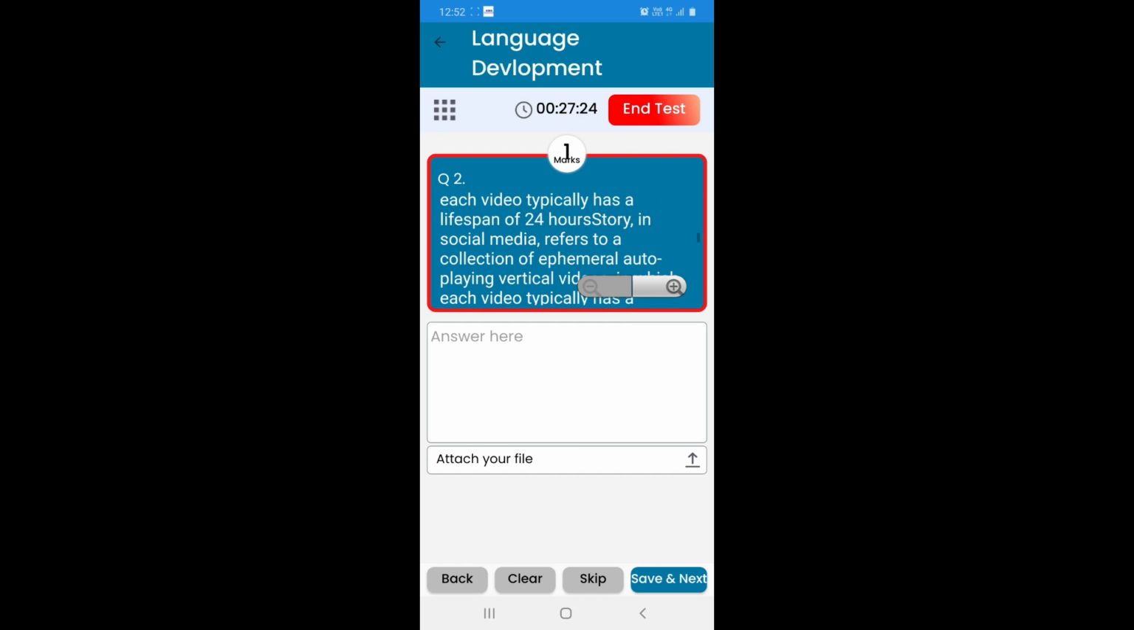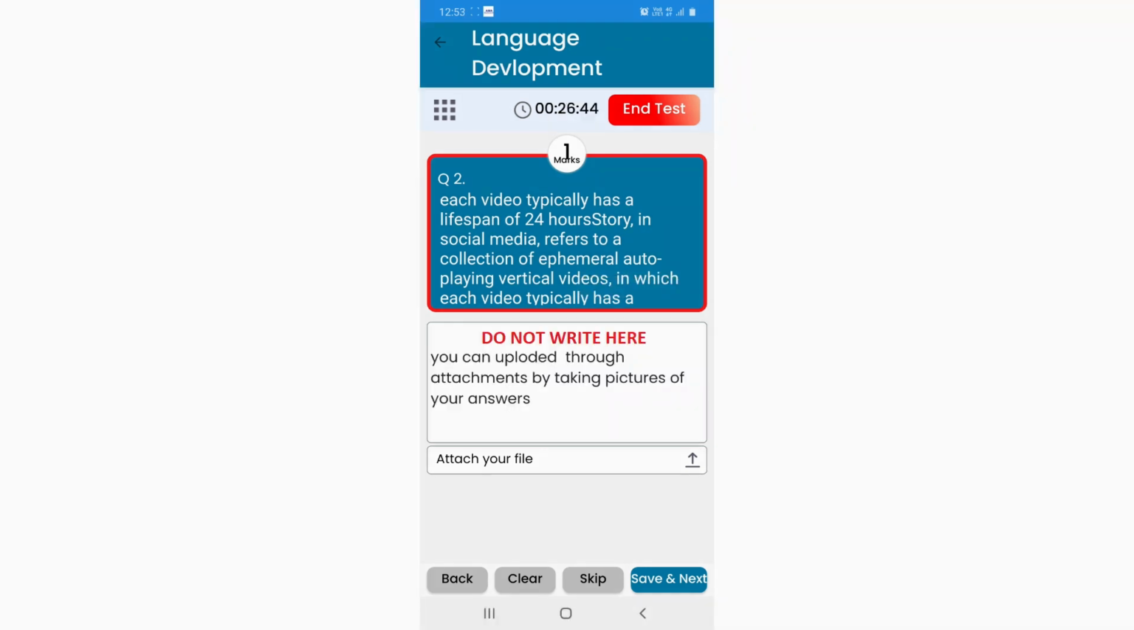Here you can see this question is a subjective question. You can see that there is a space provided to type the answer. But students, don't type the answers. Typed answers are invalid for the test. You can only upload your answers.